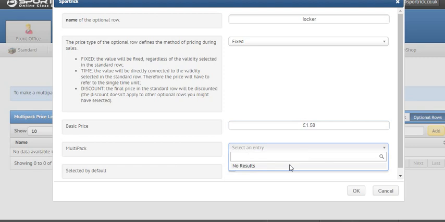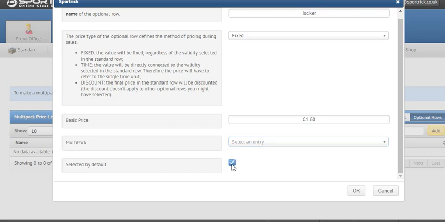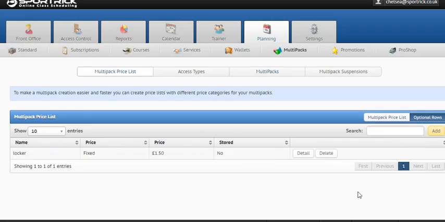In this field, you can add a multipack if you have created it, so that the optional row will be linked to this multipack. This means that when you sell the multipack, the optional row will automatically appear. You can also click on Select by Default, meaning that each time the optional rows appear, they will be already selected and you can unselect them if you don't require them. Click on OK and then go back to multipack price list.